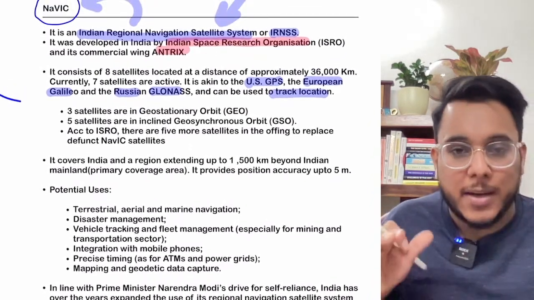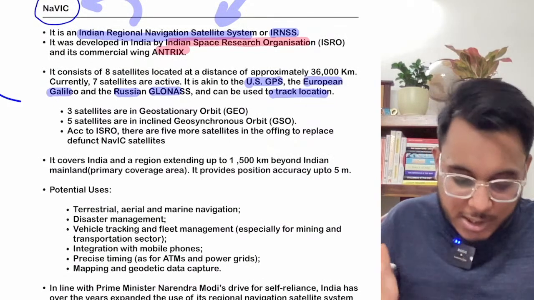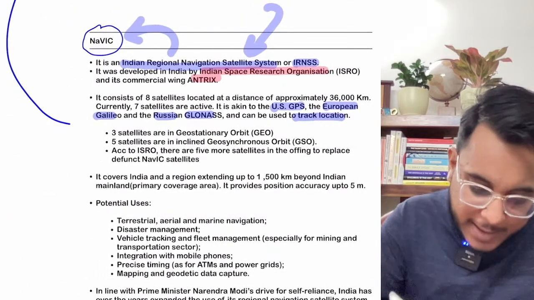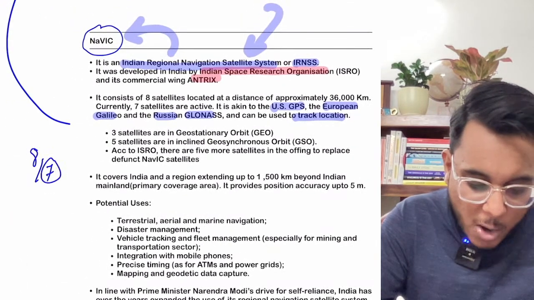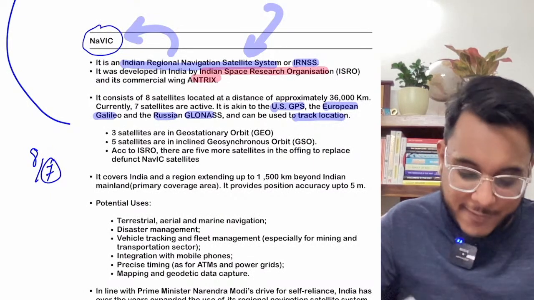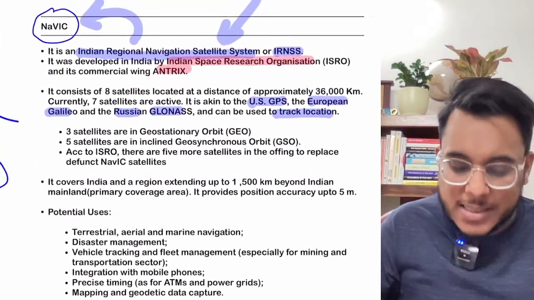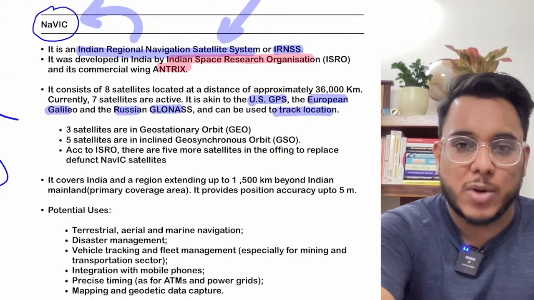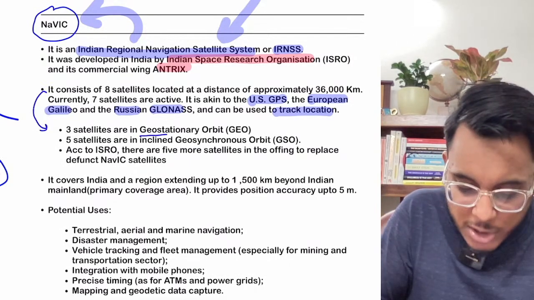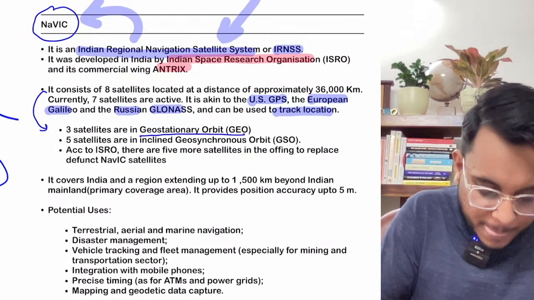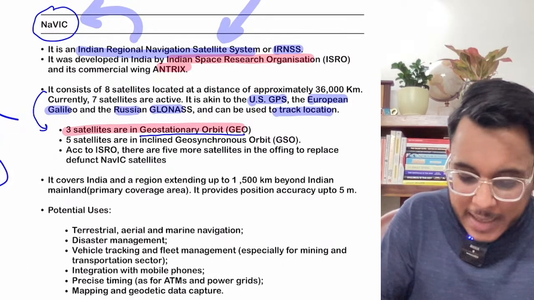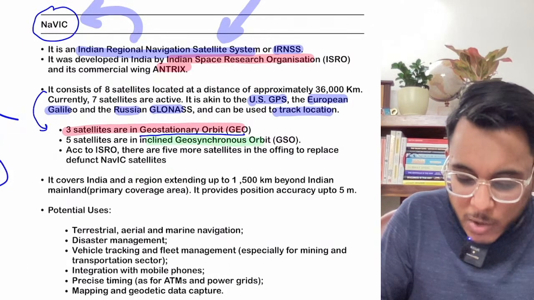Now, in this particular navigation system, there are actually 8 satellites, but out of the 8 satellites, 7 satellites are functional. So you can also say that it has 7 satellites which are functional right now. As part of the IRNSS, 3 satellites that have already been launched are in the geostationary orbit. The 5 satellites are in inclined geosynchronous orbit.